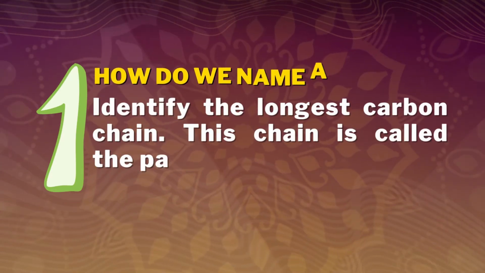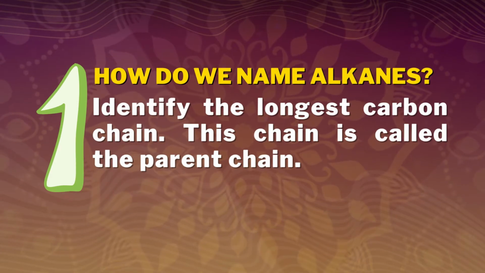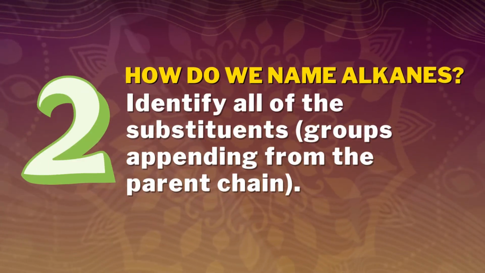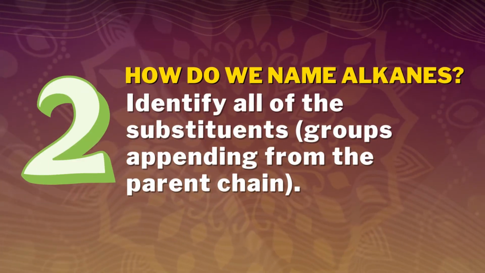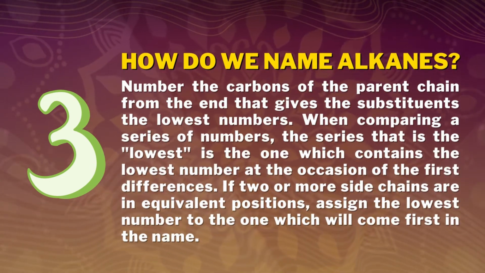Let us discuss some simple rules in naming hydrocarbons. How do we name alkanes? Number 1. Identify the longest carbon chain. This chain is called the parent chain. Number 2. Identify all of the substituents, groups appending from the parent chain. Number 3. Number the carbons of the parent chain from the end that gives the substituents the lowest numbers.